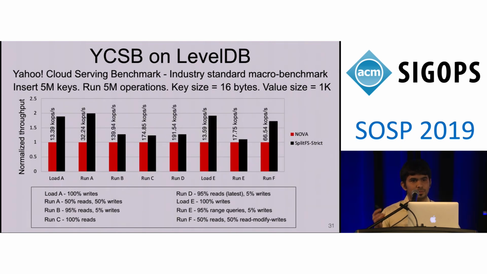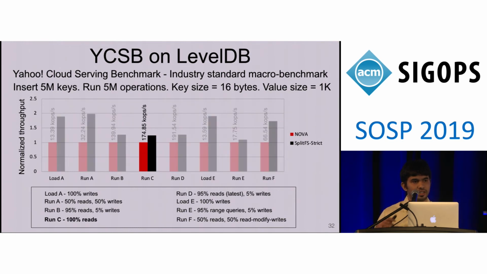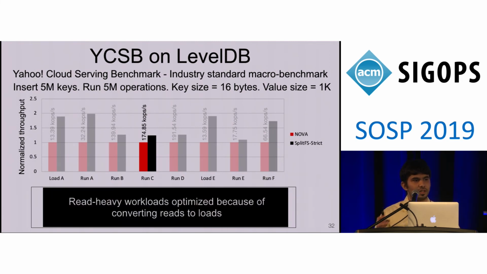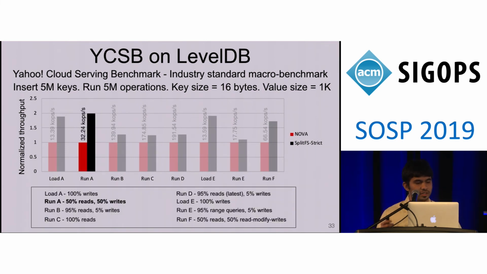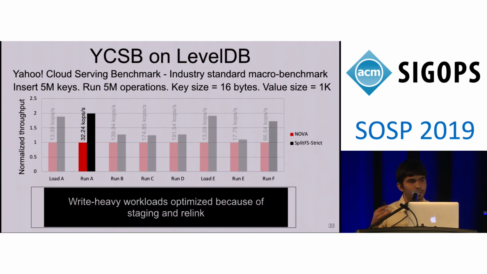As we can see here, SplitFS outperforms Nova on all of the workloads in the YCSB suite. I'll focus on one of the read-dominated workloads, that is runC, which contains 100% reads. In this workload, the SplitFS architecture helps convert all reads into mem copies, and this is why SplitFS achieves a 30% performance improvement over Nova. The next workload I will discuss is runA, which consists of 50% reads and 50% writes. In this workload, the staging and relink technique of SplitFS helps perform appends fast, and SplitFS gains about 2x performance improvement over Nova.